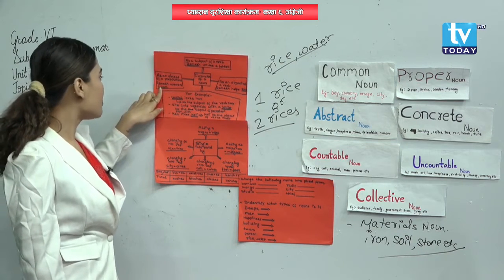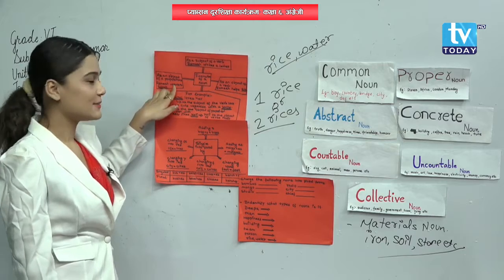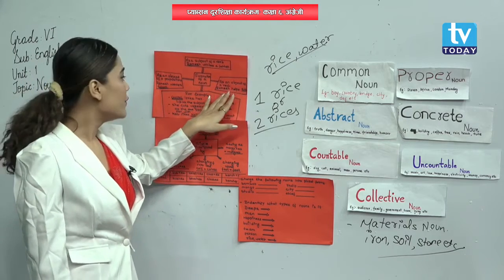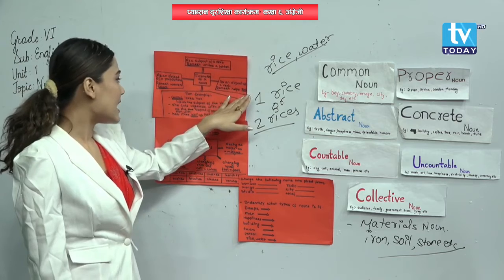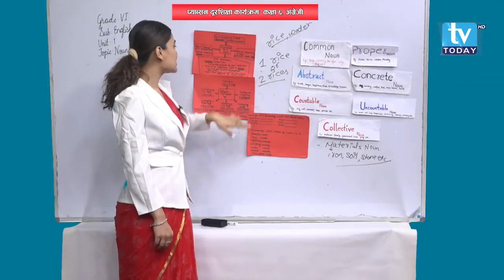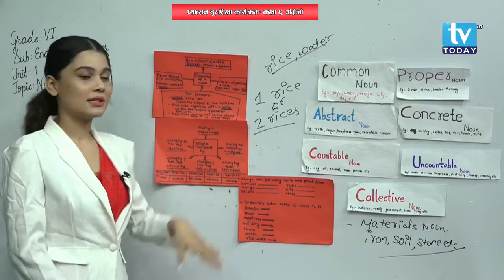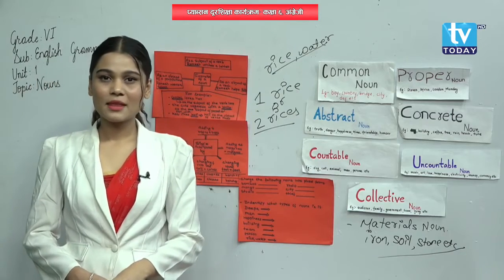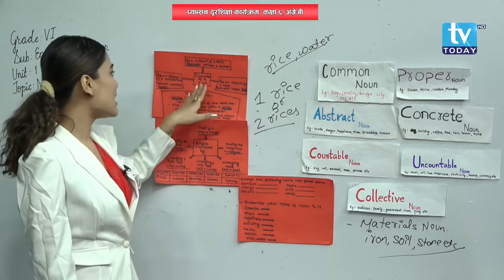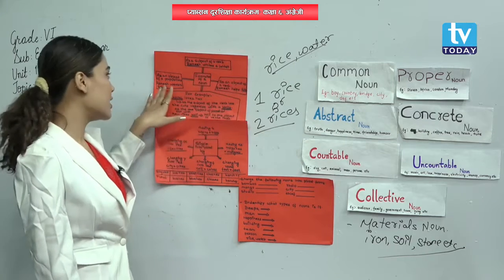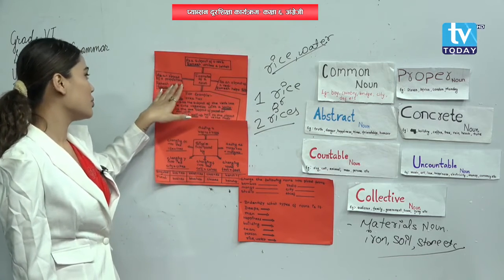And another one is as an object of a verb. Ramesh helps Sita. That means Sita is the object of the verb helps. Did you get me? So the formation of a noun is as a subject of a verb, as an object of a verb, and another one is as an object of a preposition.